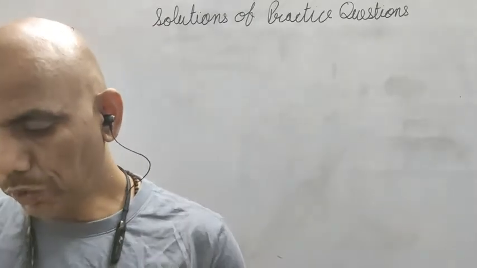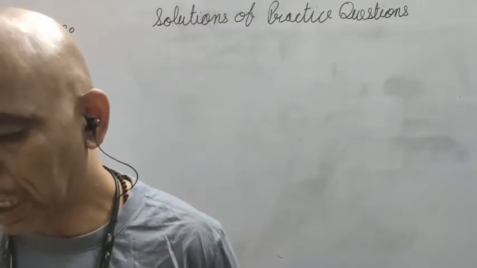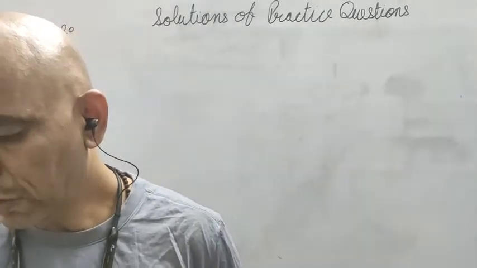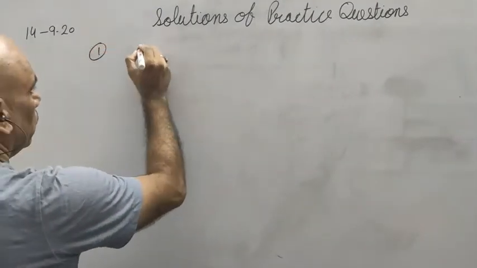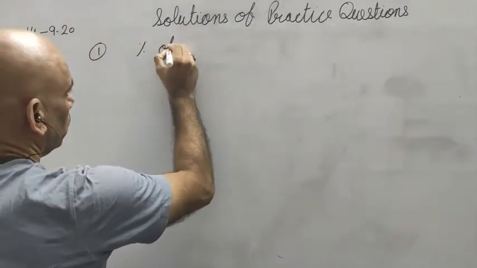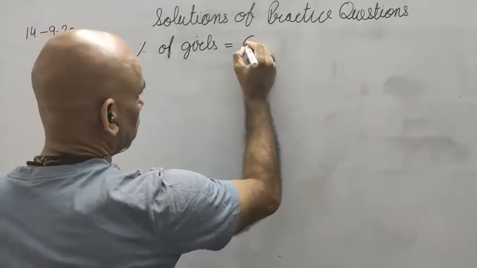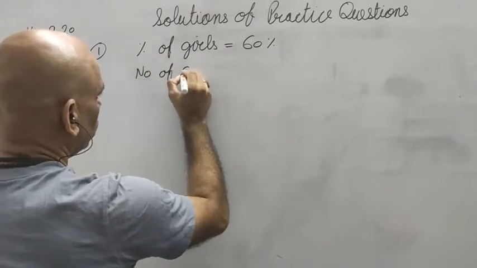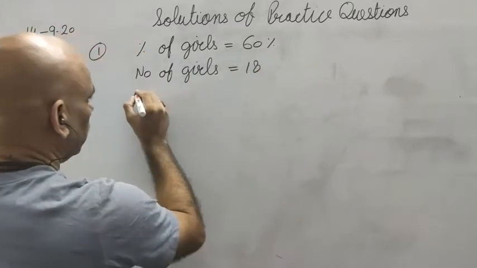So the first question was, in a picnic of class 8, 60% are girls. If the number of girls is 18, find the number of boys. Percentage of girls is 60%, and number of girls is 18.